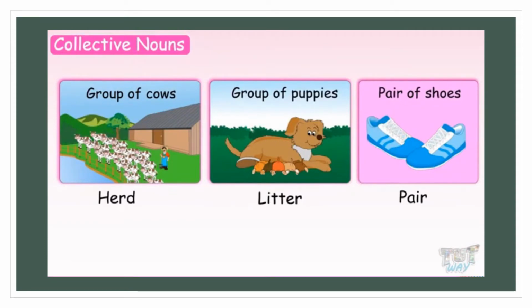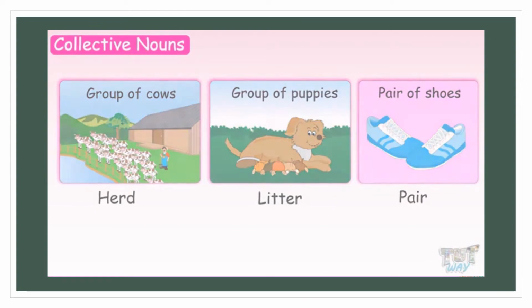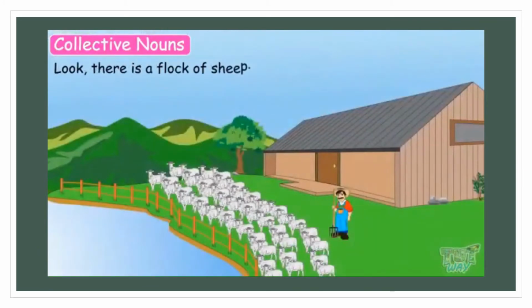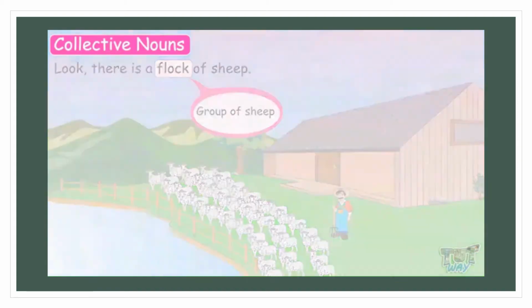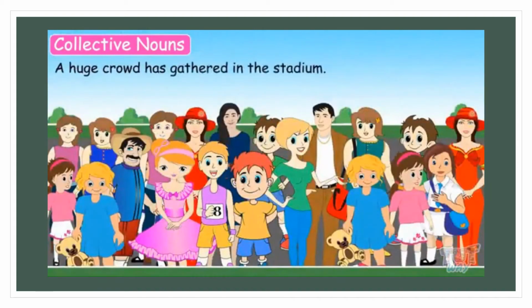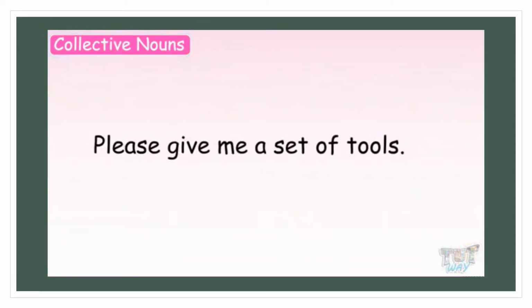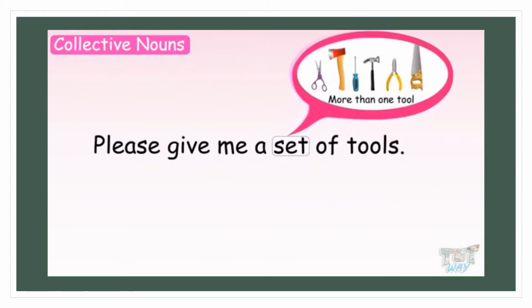Let us look at some more examples of collective nouns. Look, there is a flock of sheep means there is a group of sheep. A huge crowd has gathered in the stadium. Here, crowd means many people, so it's a collective noun. Please give me a set of tools. Here, set means more than one tool, so it's a collective noun.